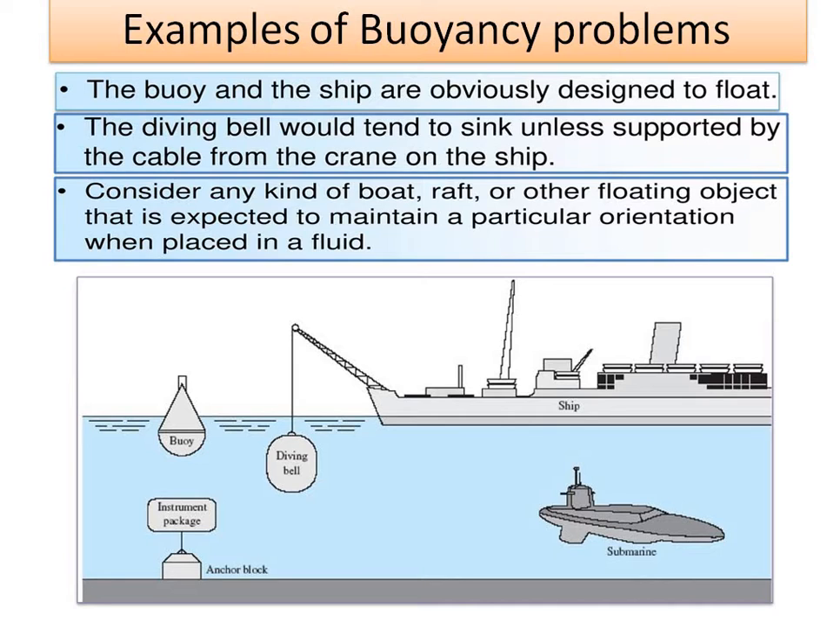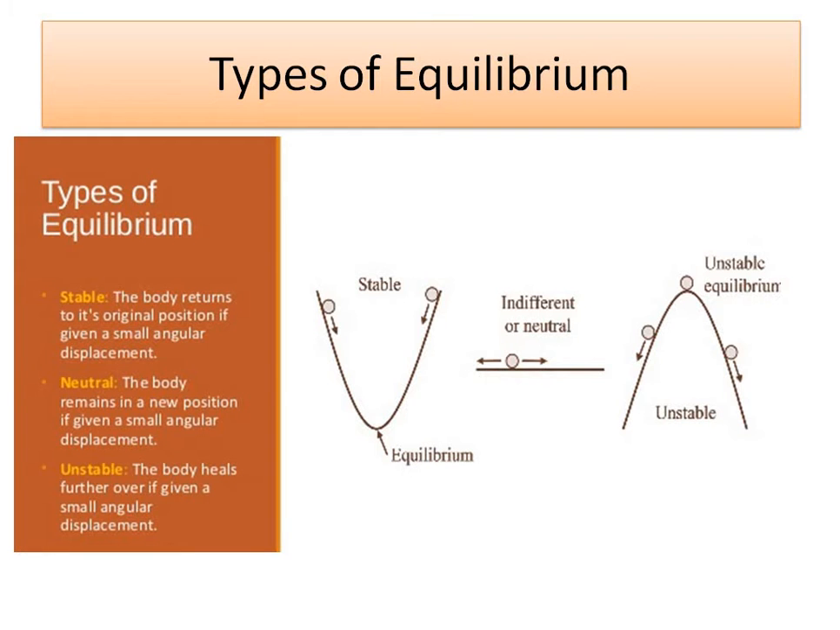And to avoid that, we must know in detail about its equilibrium positions. So basically, first we will discuss types of equilibrium. In equilibrium condition, the body is either stable, neutral, or unstable. What is stable condition? In stable condition, the body returns to its original position if given a small angular displacement. For example, in this shape, if I give an angular displacement from this position up to here, the body will oscillate over this surface, but finally it will come to the equilibrium position. That is the rest position.